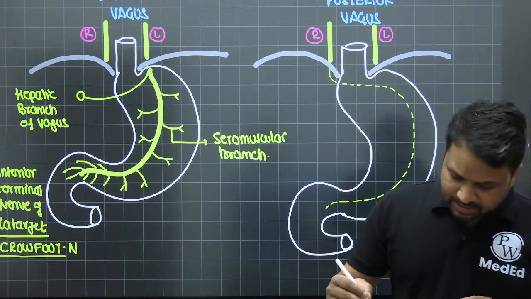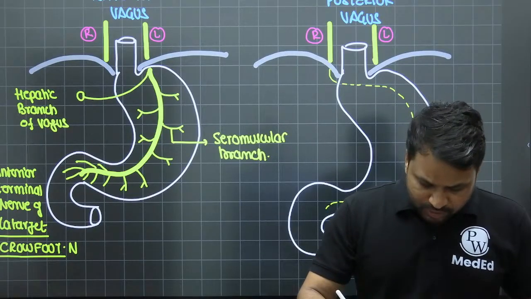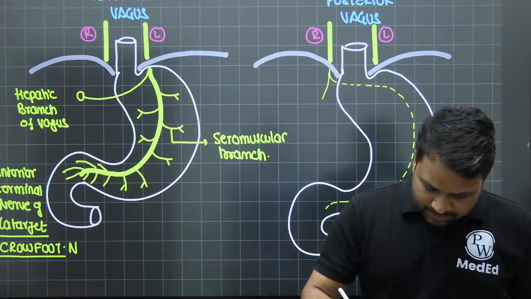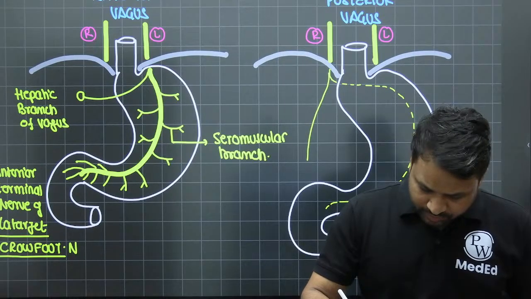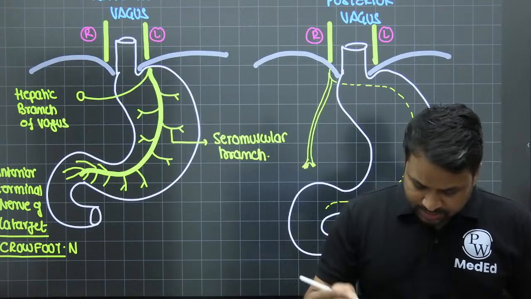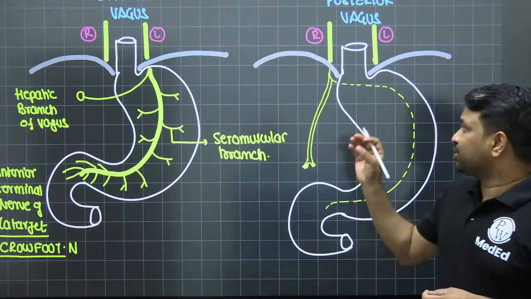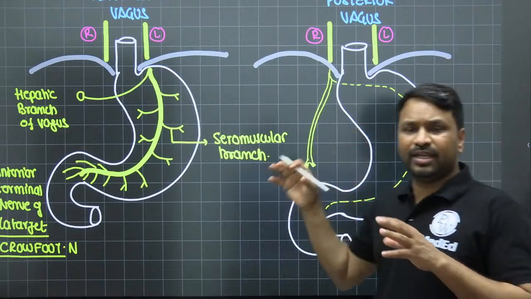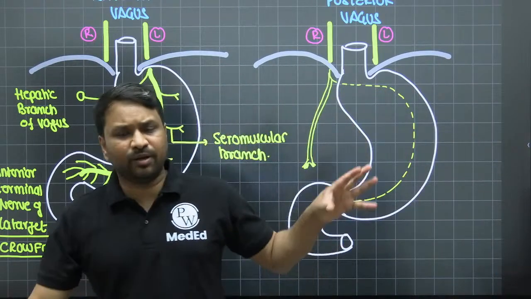Now as it is arising, it will give rise to a branch which is called the celiac branch of the vagus. This celiac branch is going to supply the celiac nerve plexus. So this is going to control the peristalsis of the upper GI tract.